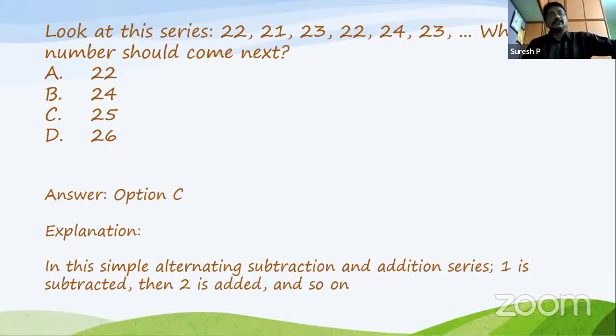So the process is subtracting 1, adding 2, repeatedly. Now we have to add 2, so 23 plus 2 is 25. So option C is the correct answer.